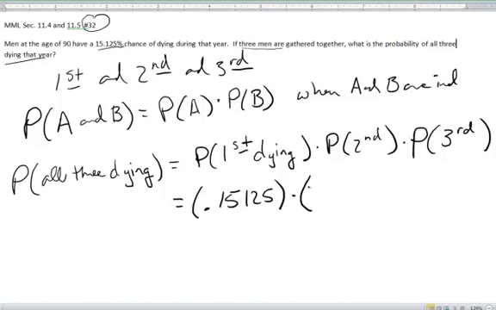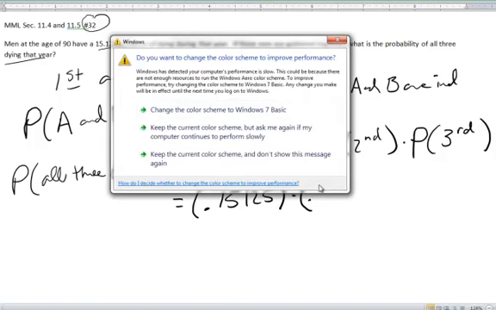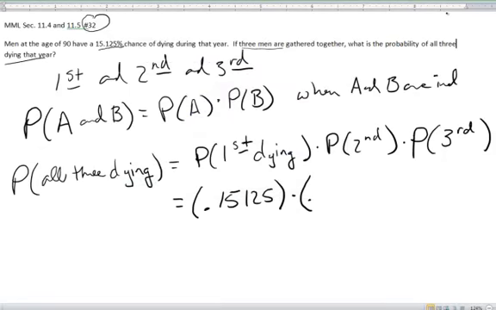So we're assuming that this isn't some sort of contagious disease or anything. So the probability of the second man dying is again 0.15125. And the same is true for the same reasons for the third man.